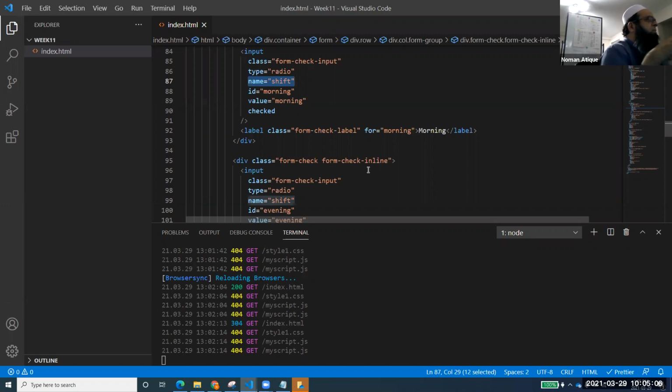Are you getting that? There is a logic behind that as well. Usually we say that ID has to be a unique one, right? ID has to be unique, but the name is not supposed to be unique for radio buttons. Yes, for the DOM, for JavaScript, for CSS, everything, and even for jQuery, which we are not discussing. I hope you know about jQuery. For jQuery also we mostly use the ID. Got it, everyone? Anyhow, let's move forward.